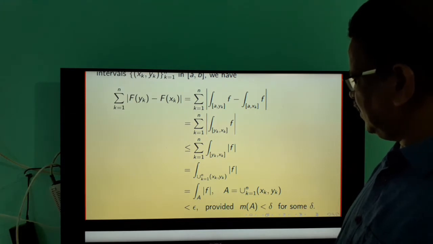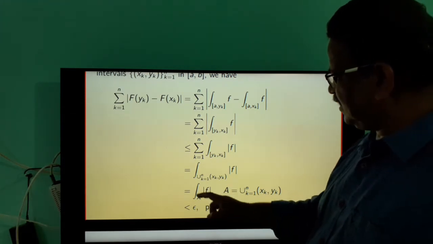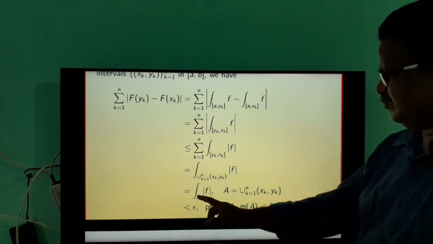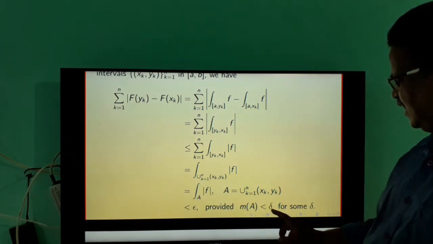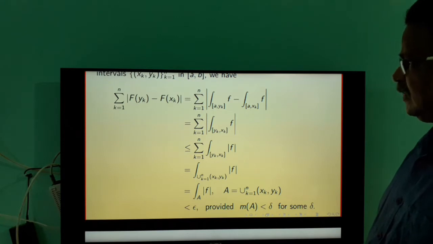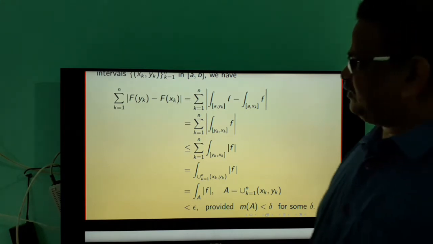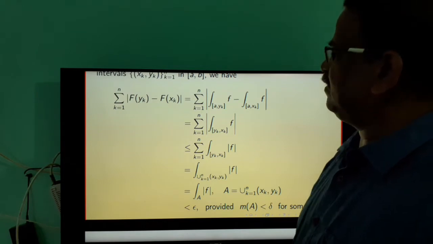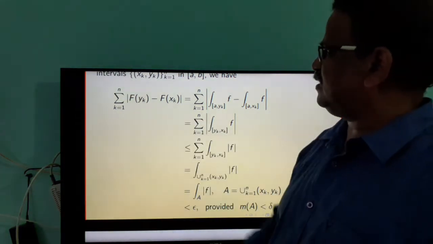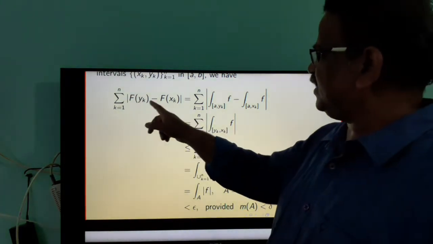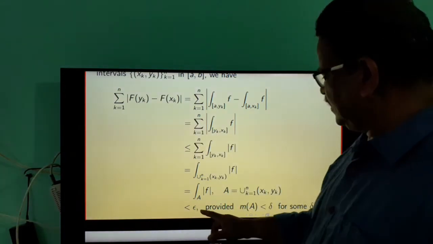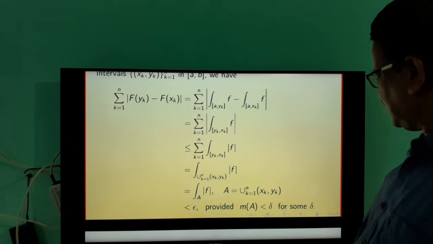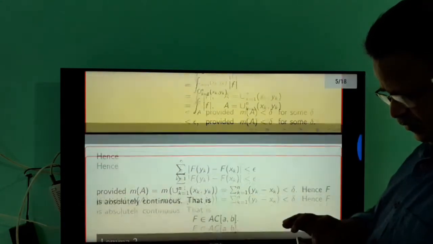But by a known theorem, the value of this integral is less than epsilon provided the measure of this set is less than delta for some delta. So if you take a finite collection of disjoint intervals (s_k, y_k), then summation of modulus of F(y_k) minus F(s_k) is less than epsilon provided the measure of A is less than delta for some delta.